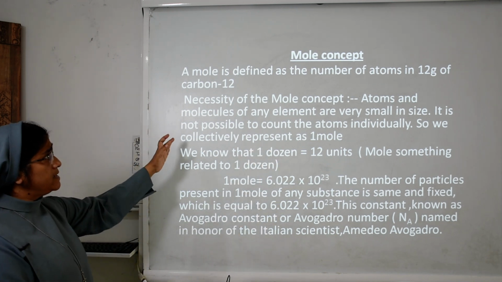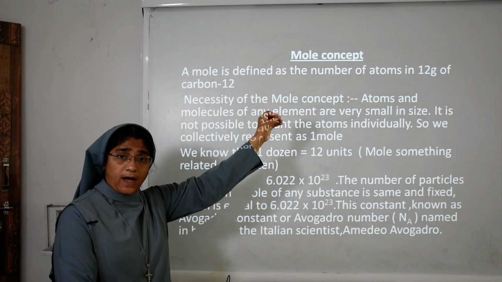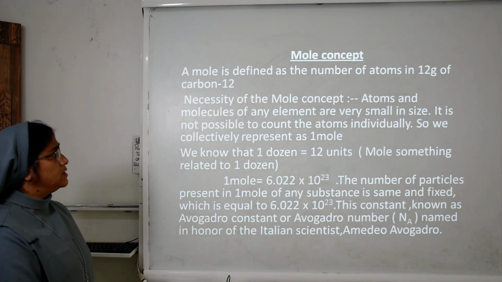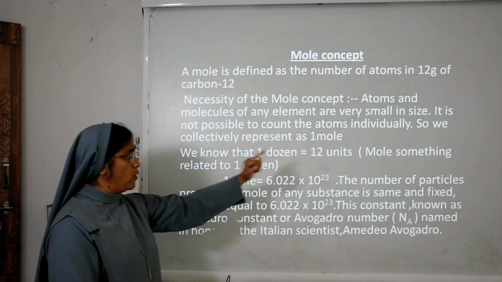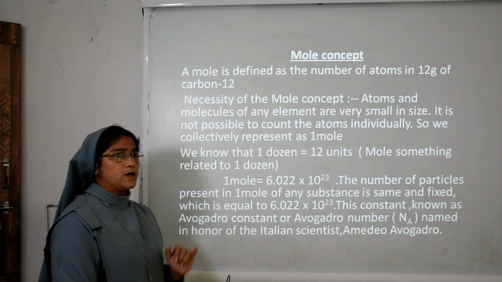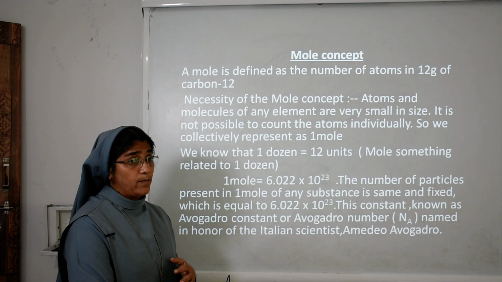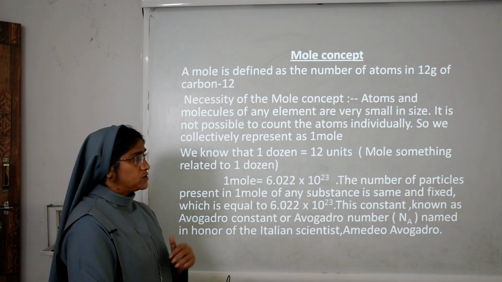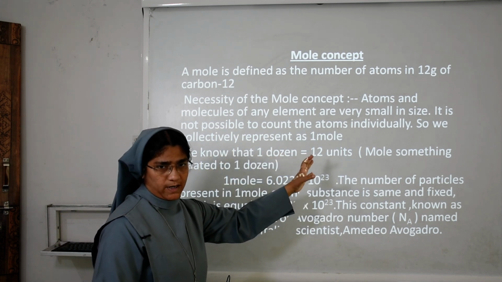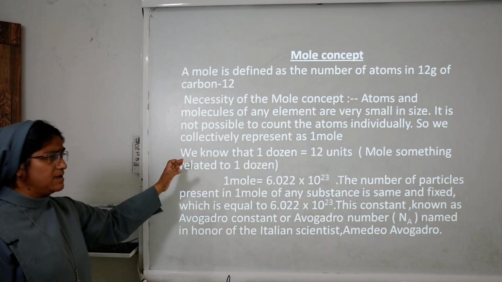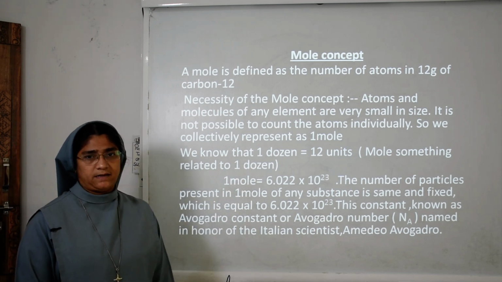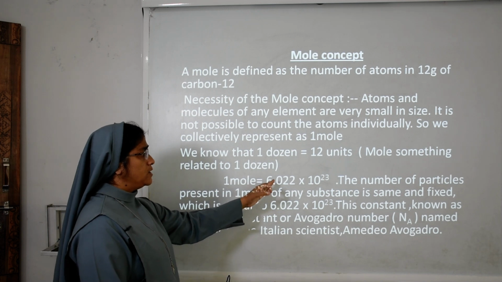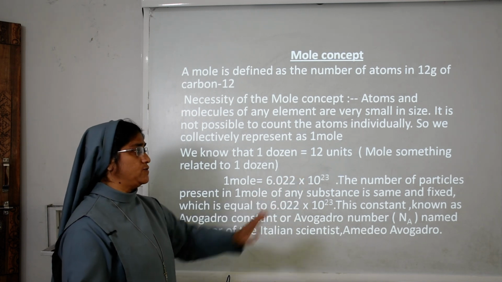So 1 mole is defined as the number of atoms in 12 gram of carbon 12. If you want to buy 1 dozen of bananas or 1 dozen of bangles, how many will be there? 12. So 1 dozen means 12 units. A mole is something like a dozen. So 1 mole is equal to 6.022 into 10 raised to the power 23.